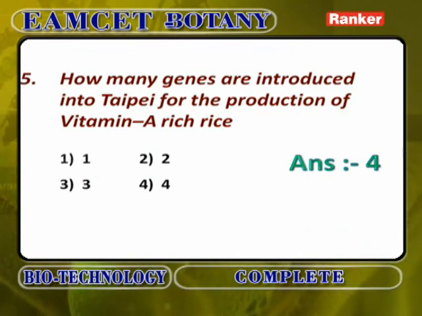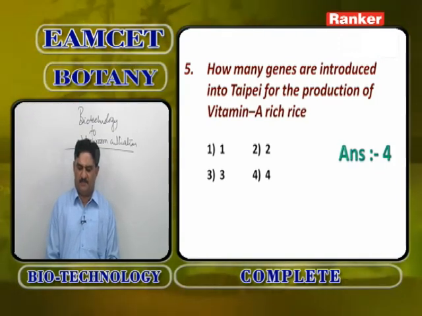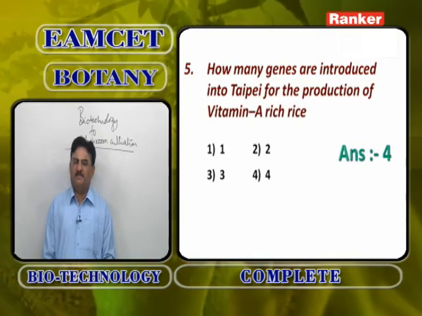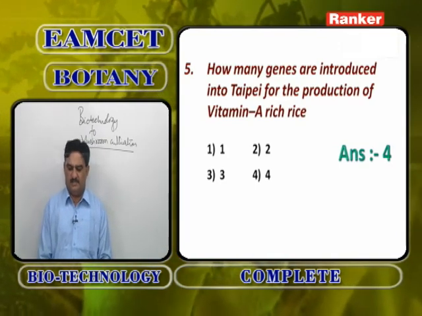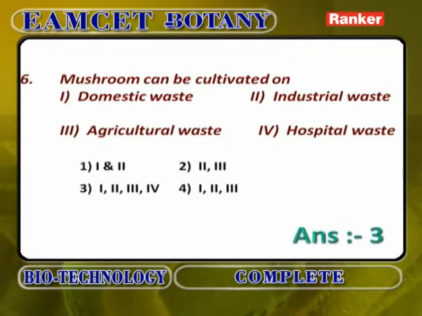How many genes are introduced in type A variety of rice for production of vitamin A rich golden rice variety? So to produce the golden rice variety, how many genes of vitamin A are introduced into the variety? It means 4 genes. 4 genes are introduced to produce golden rice variety.